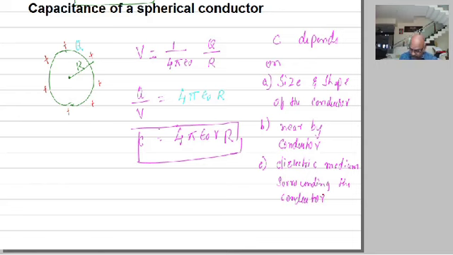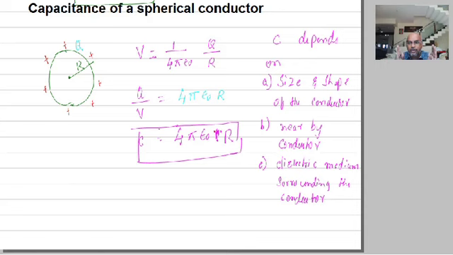So these are the things. C is equal to 4 pi epsilon naught R, and that is capital R that should be included, not the small r. It depends on the size and shape of the conductor. Second one, it depends on the nearby conductors. If there are any conductors present nearby, it also depends. You will understand the last 2 points, B and C, in the next concept. So this is the capacitance of a spherical conductor.